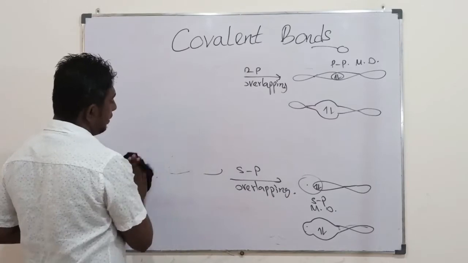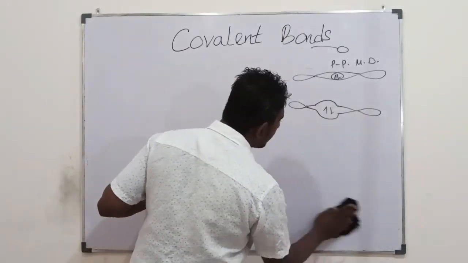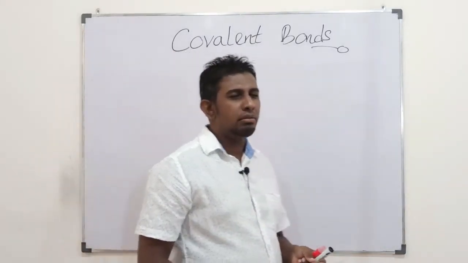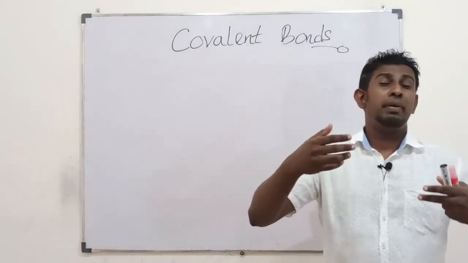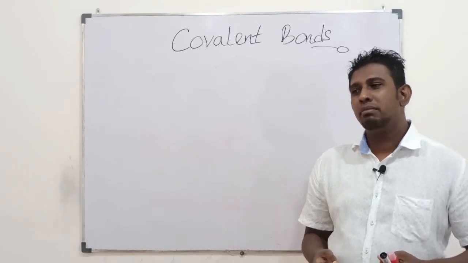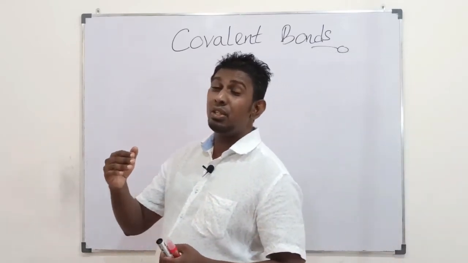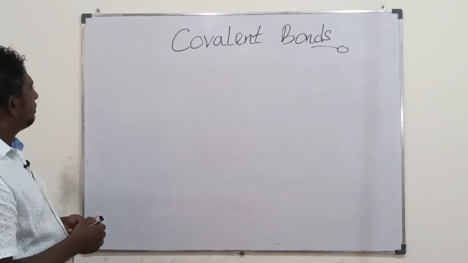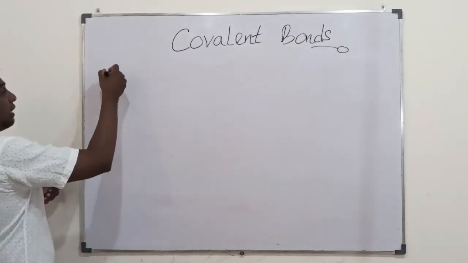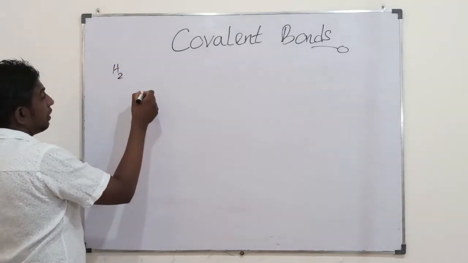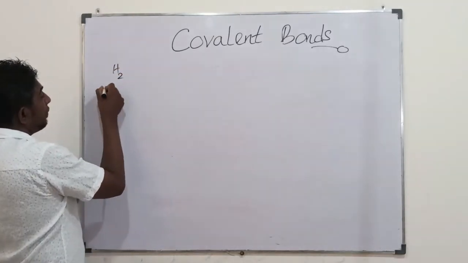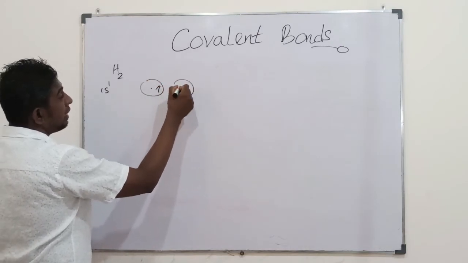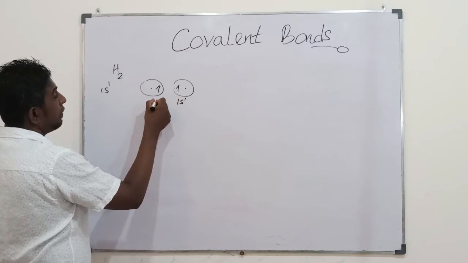Okay students, now another type of overlapping: when you have overlapping on the line that links two nuclei. For example, we have already looked at H2. It has 1s1 on one hydrogen, and this is the other 1s1.